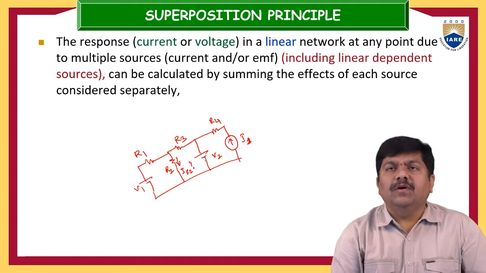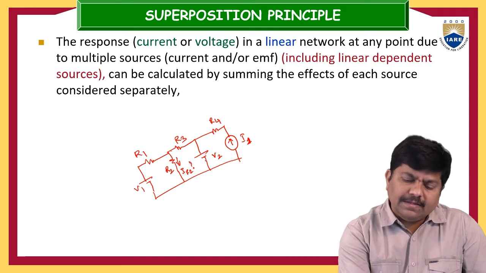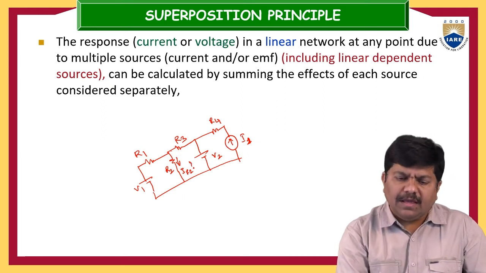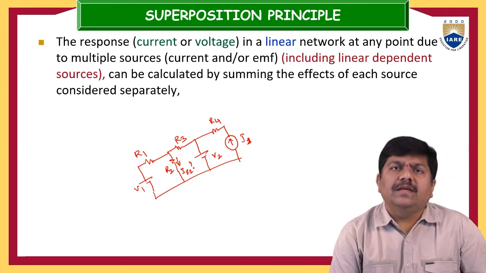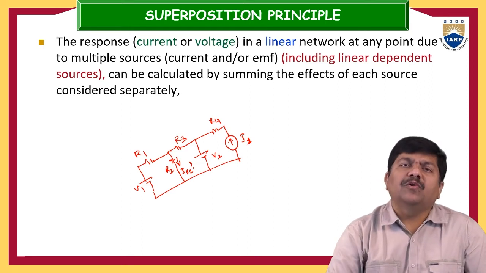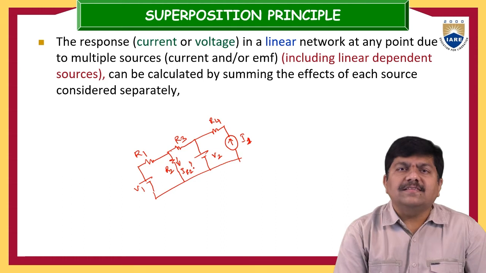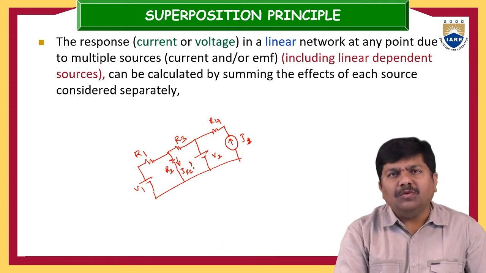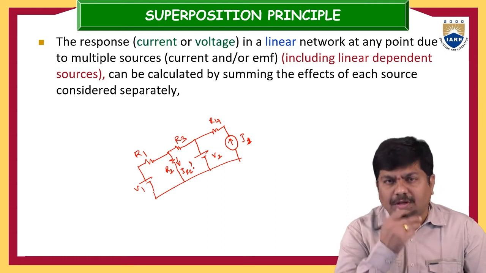So what is this value? How can we do this? In such cases, there is one important thumb rule: which theorem do you have to apply to find out the response across any element or through that particular element? How can we do that?